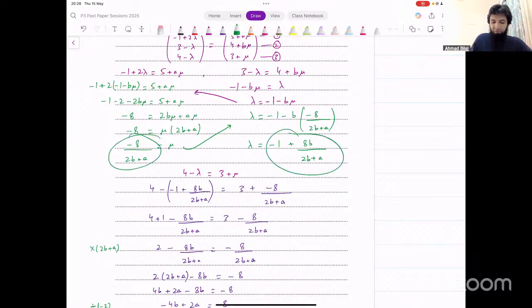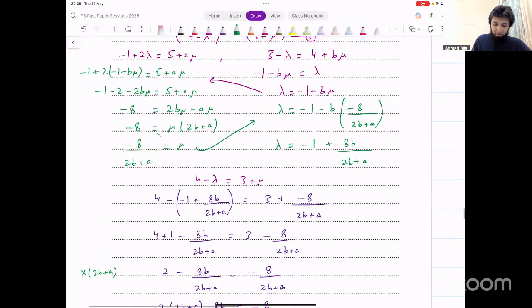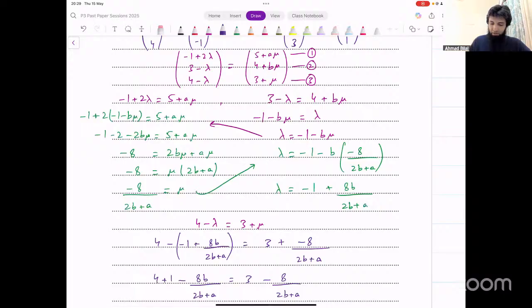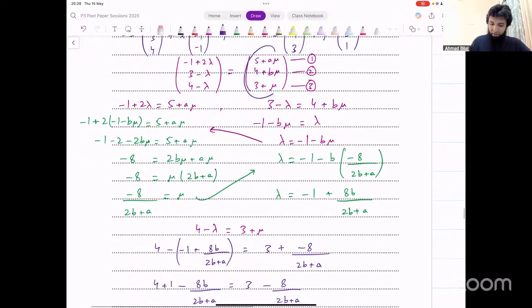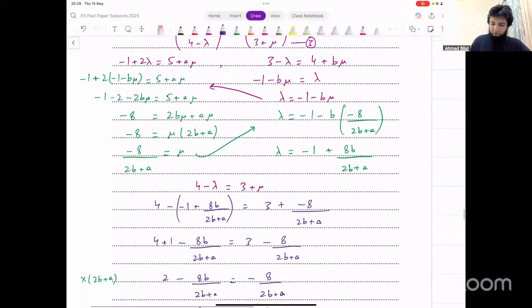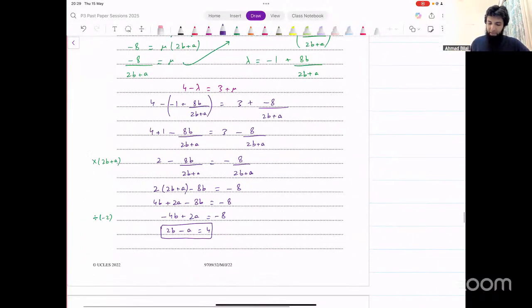Now that you have the values of a and b, you can input them here in either the equation for mu or the equation for lambda. And that will give us their value, right? For example, if I say mu is equal to minus 8 over 2b plus a, let's input that in this equation. Or in fact, that equation has a and b as well here. It will become easier to just put that in lambda because that will be easier to evaluate then for the position vector. Lambda is equal to minus 1.